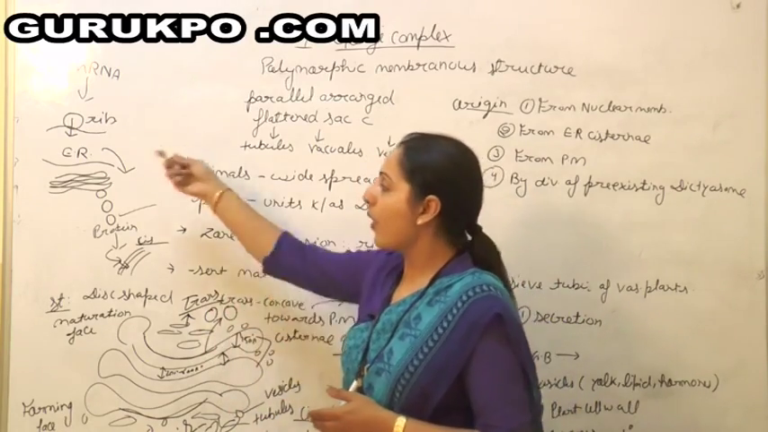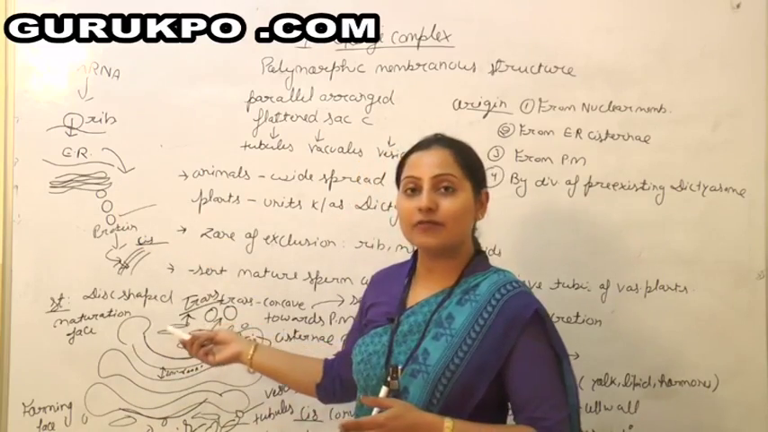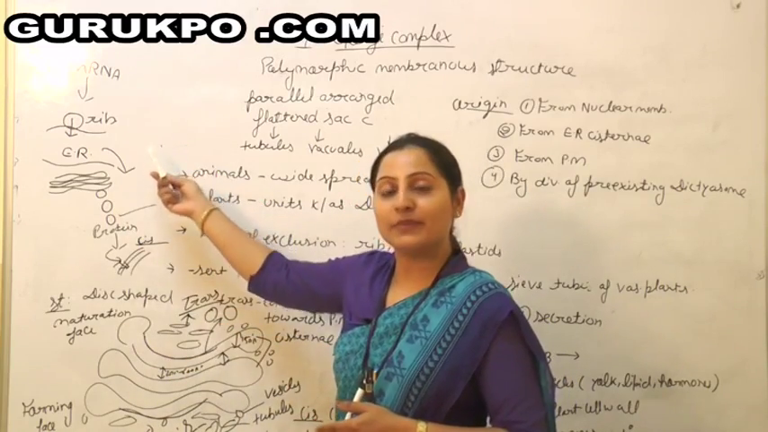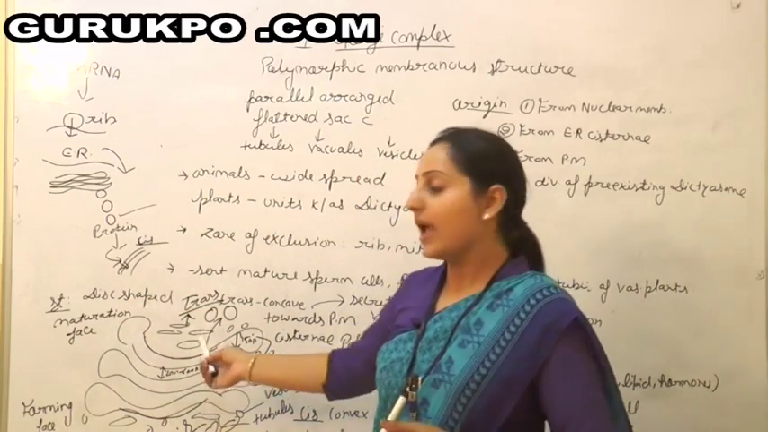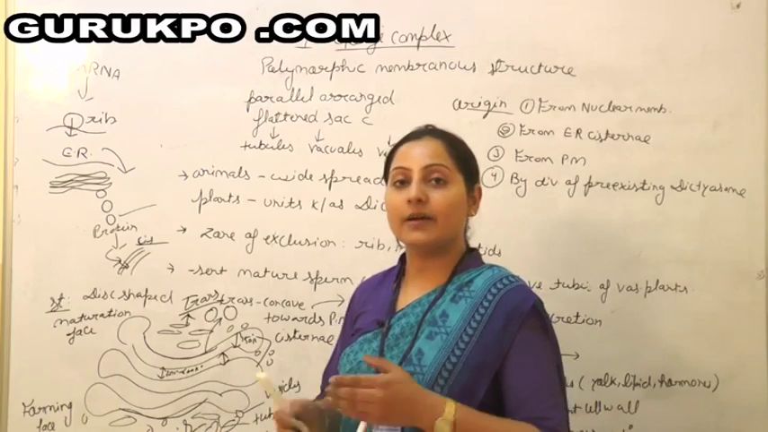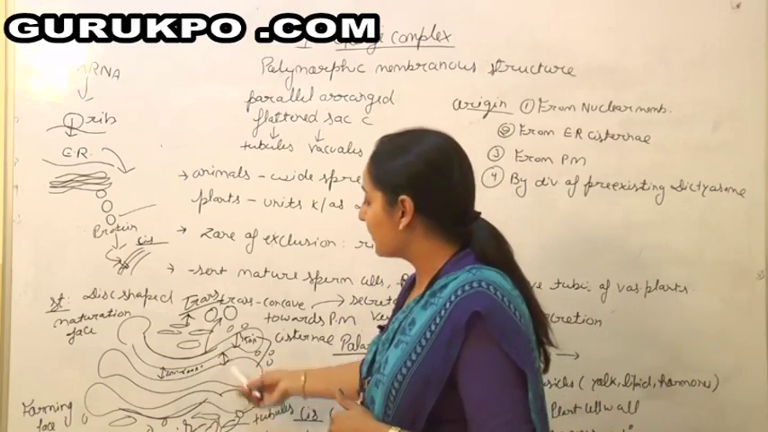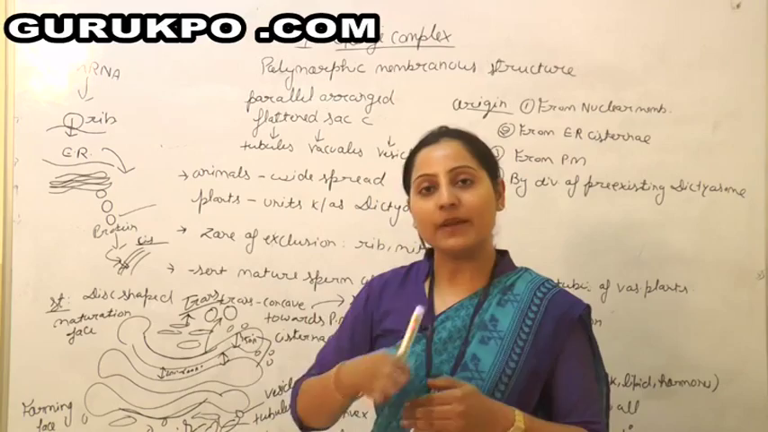This is how each and every organelle is involved: from the nucleus, then ribosome, then ER, and from ER it moves finally to the Golgi body, where it is finally transformed, and in the form of secretory vesicles it is released from the trans face.